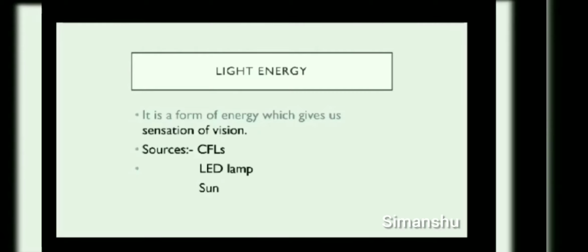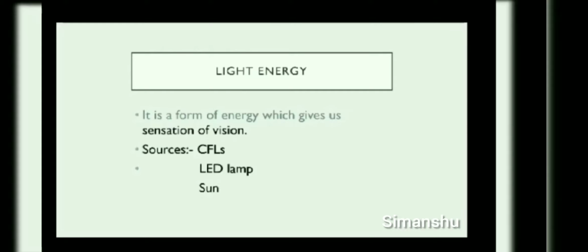Now let us talk about light energy. Simple thing, it is that energy that helps us to see the objects. Simply, if you are sitting in a dark room, you will not be able to see the things in your surroundings. It is due to the presence of light only that you can see. So it is a form of energy which gives us the sensation of vision. What are the sources of light energy? Many sources are there, like CFLs, LED lamps, then the main source is the sun, then fluorescent tubes, electric bulbs. So many more are there.